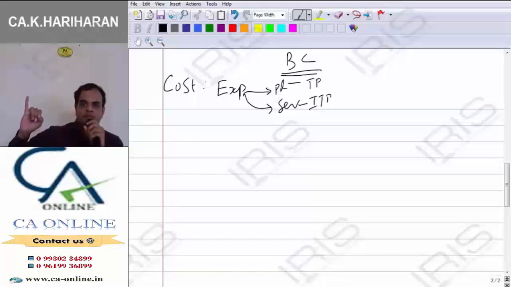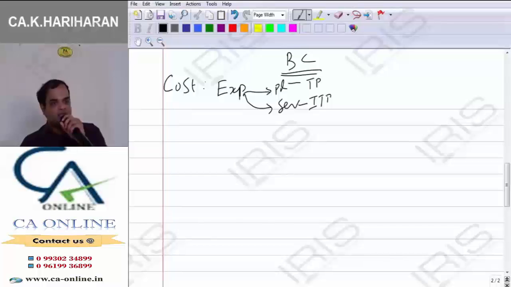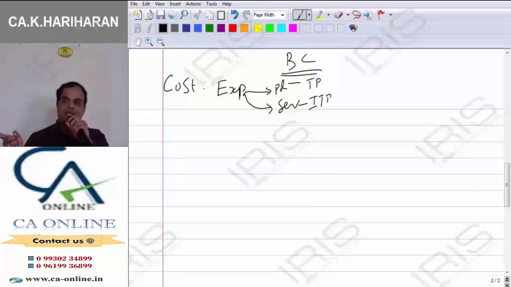Goodwill, patent right, copyright, all those things are intangible assets, not intangible products. Clear? Intangible asset is different, intangible product is different. Product means which is saleable. 1 kg of goodwill, 2 units of patent right, whether you can go to buy? Clear? Therefore, intangible product is different, intangible asset is different. We are discussing about what? Products. What is called intangible product?